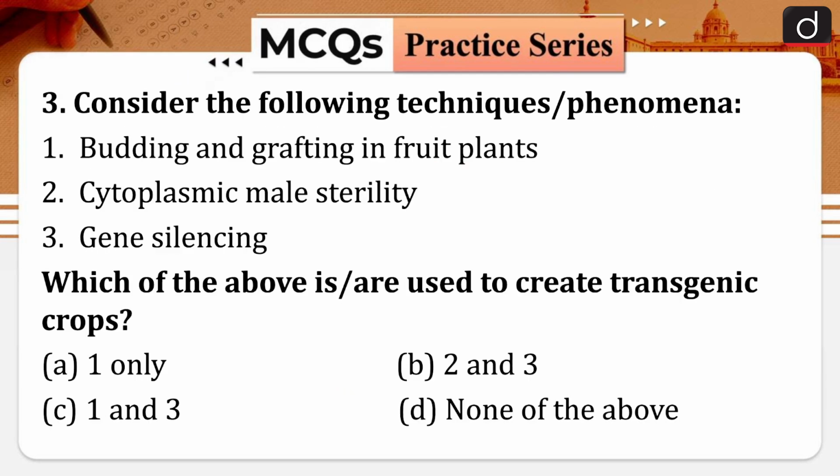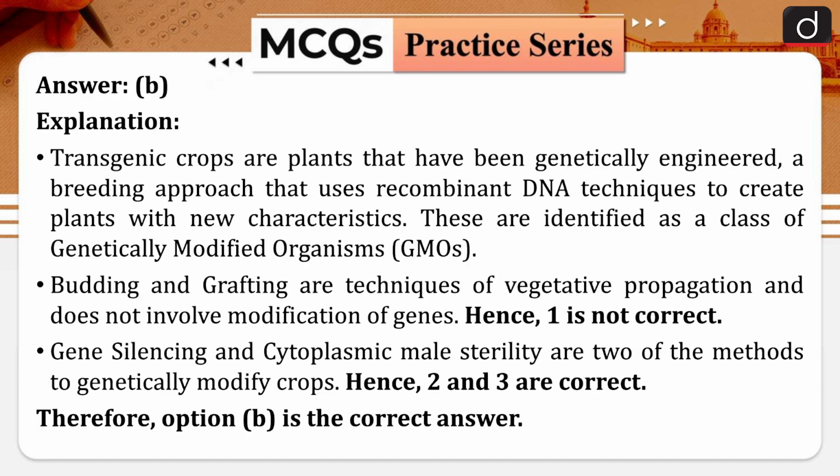Coming to the next one. Consider the following techniques or phenomena: 1, budding and grafting in fruit plants; 2, cytoplasmic male sterility; 3, gene silencing. Which of the above are used to create transgenic crops? 1 only, 2 and 3, 1 and 3, none of the above, and your answer is B.